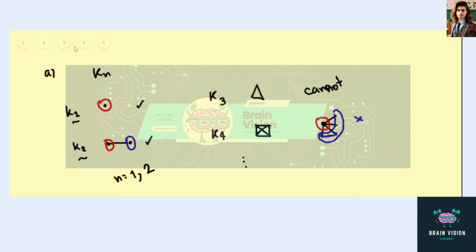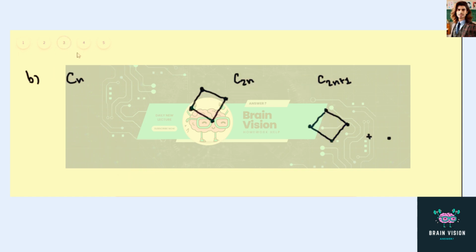for the complete graph. Next, cyclic graphs. First I would like to say that C2n, so n is when the number is even, is always bipartite.